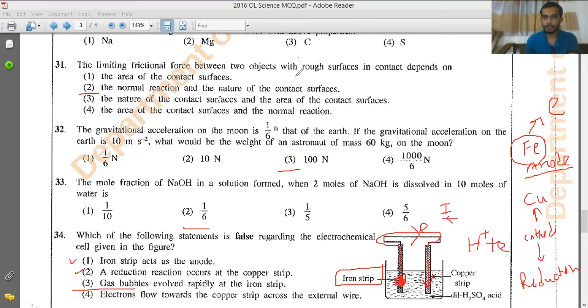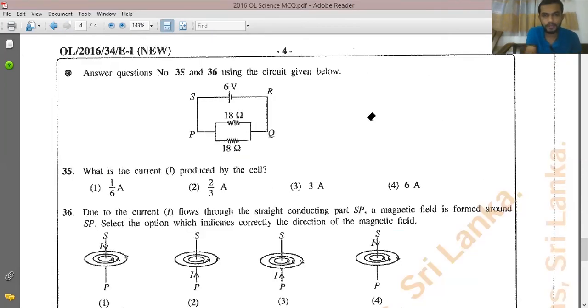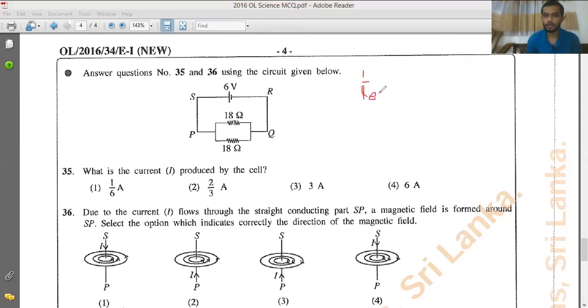Let's move on to question number 35. There they have given a circuit and they are asking the current produced by the cell. First of all, when you have two or more resistances, you have to find the equivalent resistance, right? When finding the equivalent resistance, you have a normal method: if the resistances are in parallel, you use 1/R equivalent = 1/R1 + 1/R2. You can use this equation to get the answer, right?